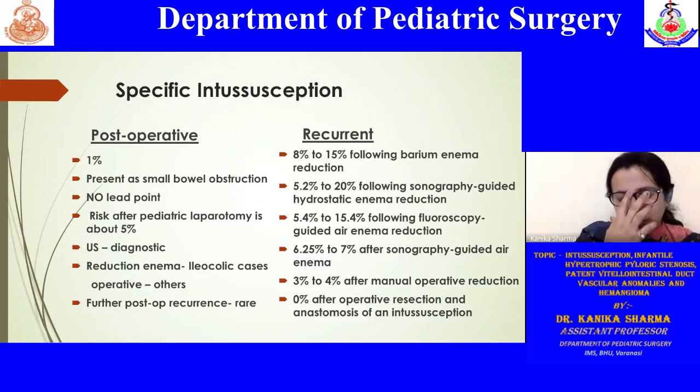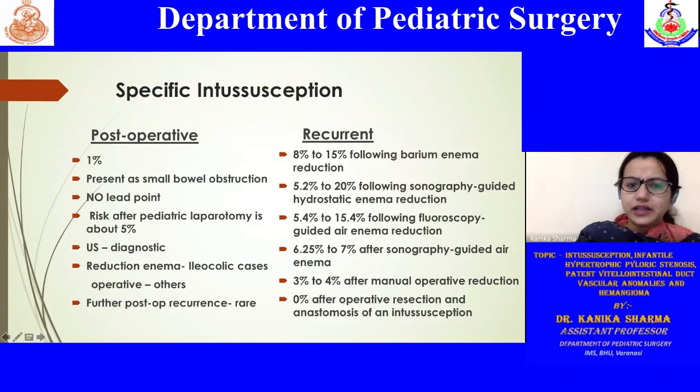They usually get reduced by reduction enemas using hydrostatic or pneumatic enemas, and the recurrence of these post-operative intussusceptions is very rare.